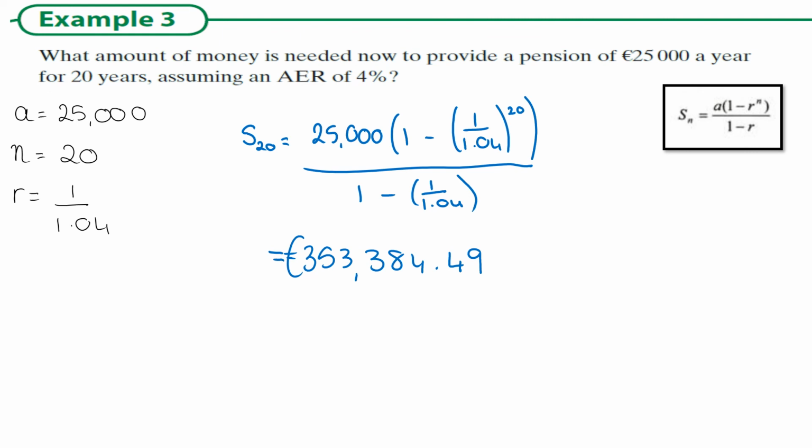Now, if you wanted 25,000 for 20 years, that would mean you need 500,000. We only need 353,000. So what you're going to start seeing is over very long periods of time, the interest makes a bigger difference. Although you'd say, well, over 18 months it mightn't affect it, but look at the difference here. Basically that interest has allowed us to save nearly 150,000 that we didn't need. Well, it means we didn't have to save 150,000. So in order to have 500,000, we only needed to save 353,000.